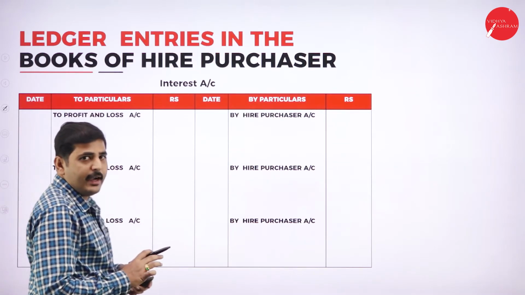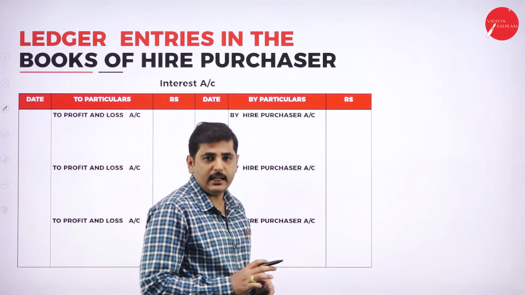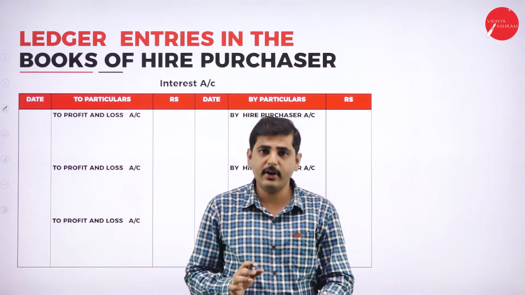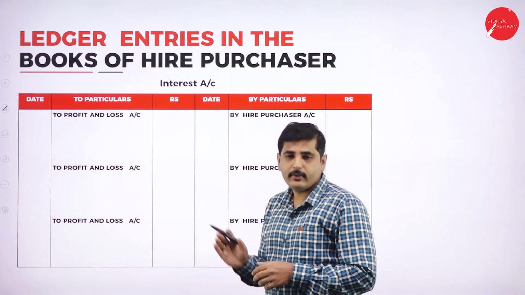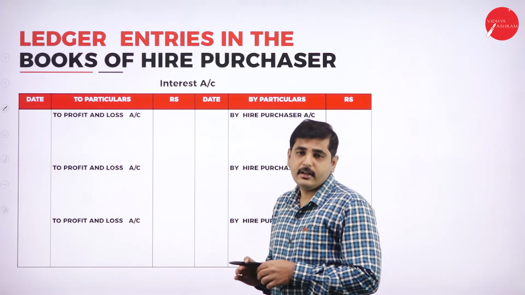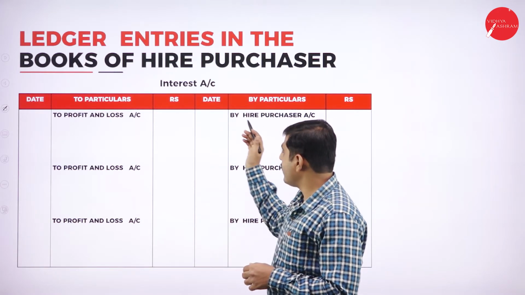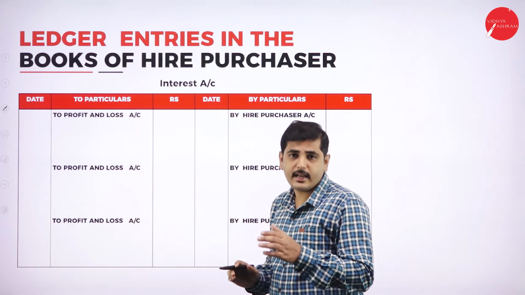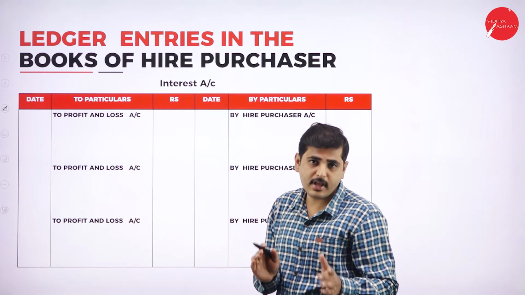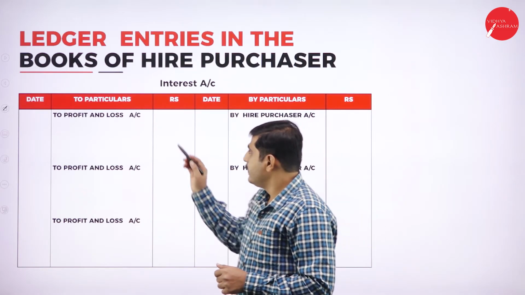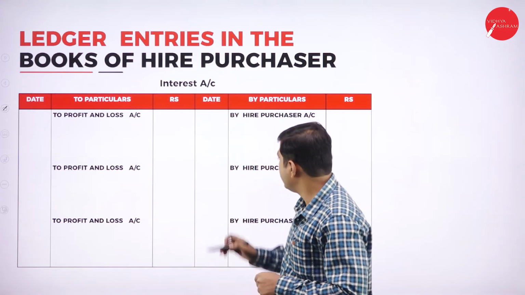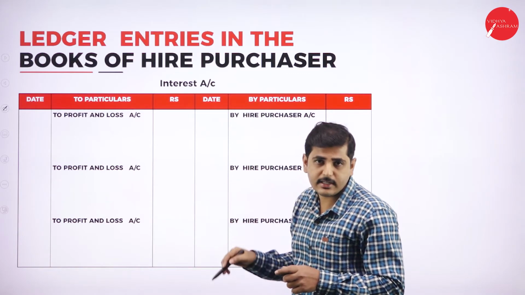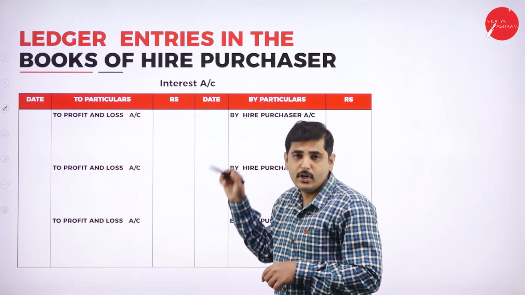What is the journal entry? Where does interest appear in the journal entry? In the third entry, we have to show interest is due. The interest is receivable. What is the journal entry for that? Hire purchaser account to interest account. Next, that interest should be transferred to profit and loss account. That means interest account to profit and loss account. The first entry is hire purchaser account to interest account.